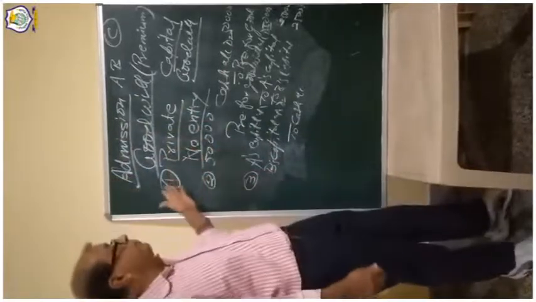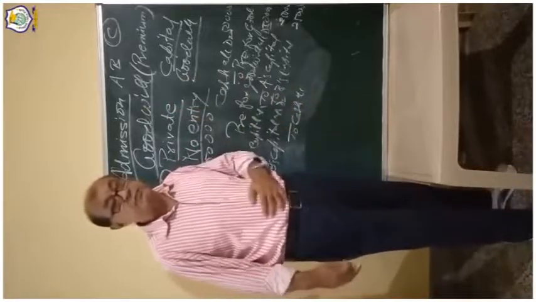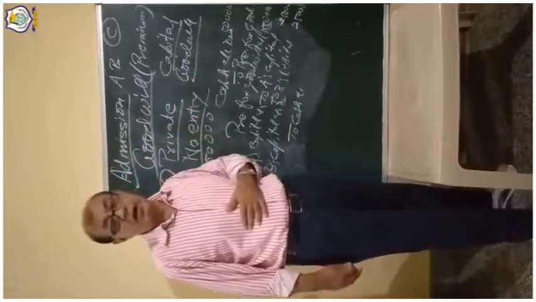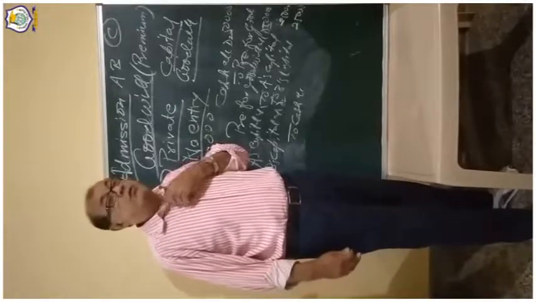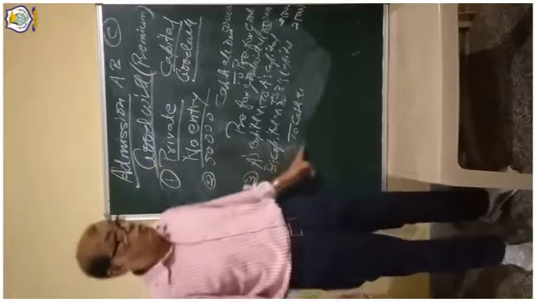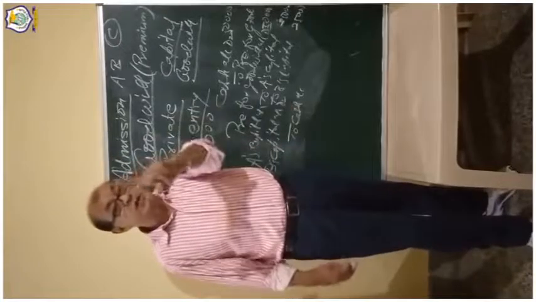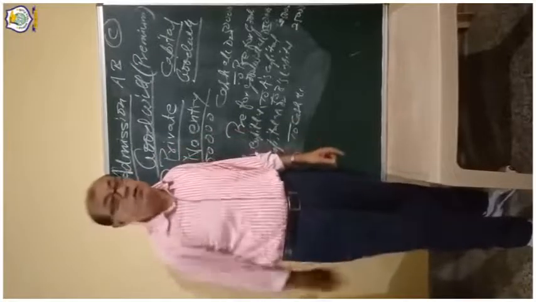So for that reputation, the new partner always brings the premium for goodwill amount. This is the question of goodwill. It is very compulsory. You have to practice it at home because it is very, very compulsory from the examination point of view. Good. Thank you.